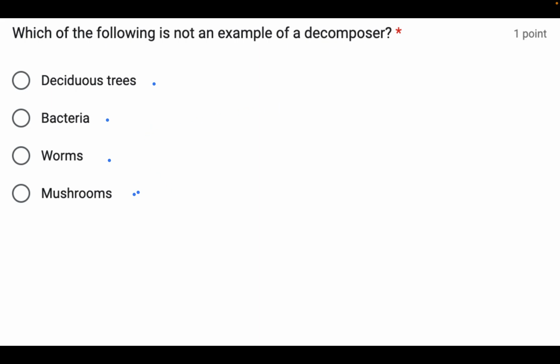And let's go through this. Mushrooms are a fungus. Fungi are decomposers. Some worms are decomposers. And some bacteria are decomposers. So the only remaining choice is deciduous tree. And even if you're not sure, when you read through these four choices, one of them should stand out as the obviously different one from the other three.